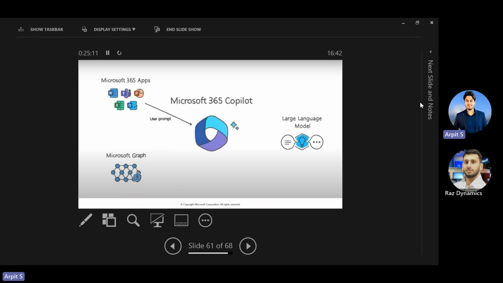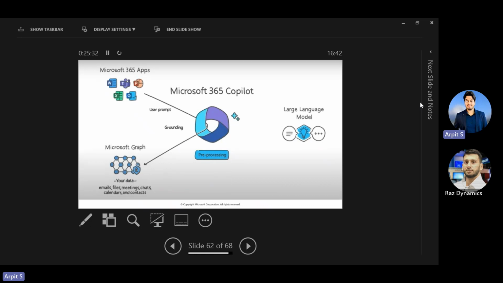You can simply provide the input in natural language and it will do the work in the background that you requested from that chatbot. Whether it's a Microsoft 365 application, a Dynamics 365 application, or the Power Platform, anywhere you are using it, you get the pop-up. So that is the first thing. Then the second step is called the user prompt, when you get the prompt in your application.